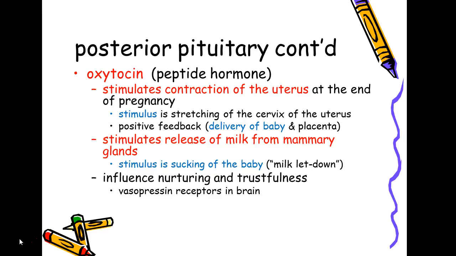And its other stimulus is suckling of the baby. So here again, it is produced when the baby is going to consume the milk. So it has 2 stimuli. Oxytocin is present in males as well. So it is felt that it influences the nurturing aspect of a person and its trustfulness.